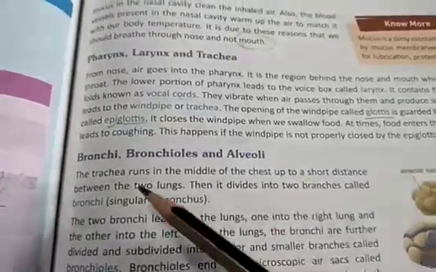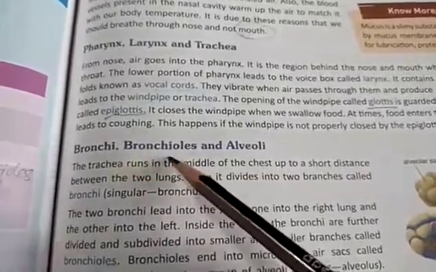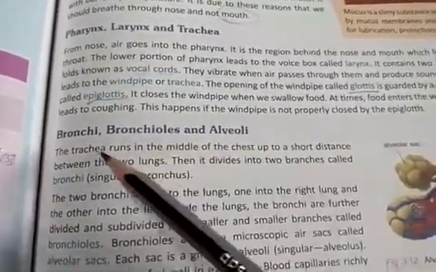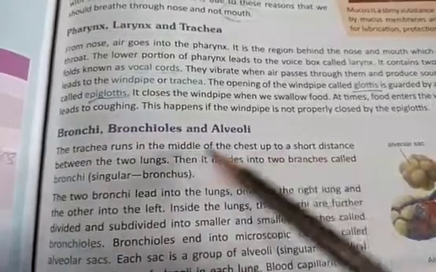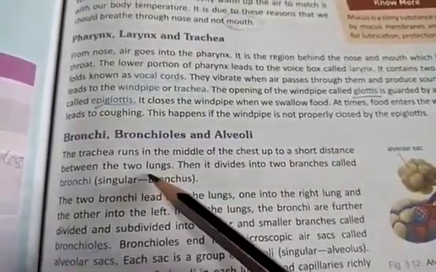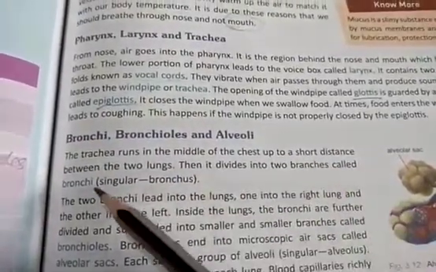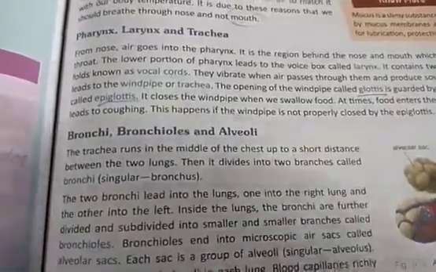Then the next parts of the respiratory system are the bronchi, bronchioles and alveoli. Now the trachea runs in the middle of the chest up to a short distance between the two lungs. Then it divides into two branches called the bronchi, and the singular is bronchus. Let us see.